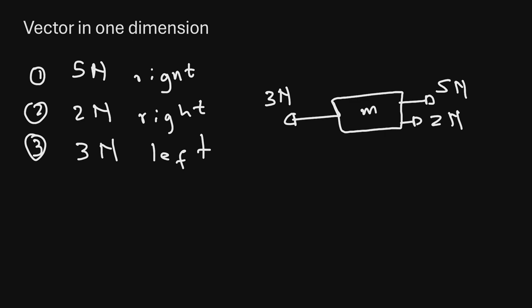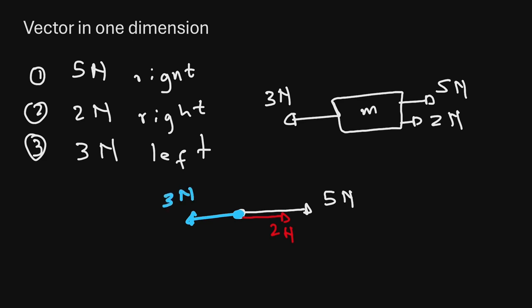In this case, our free body diagram will be this dot here, and then we're going to indicate all the vectors with their direction. The first vector is 5 newtons going to the right. The second vector is 2 newtons to the right also. And then lastly, we have a vector of 3 newtons to the left.